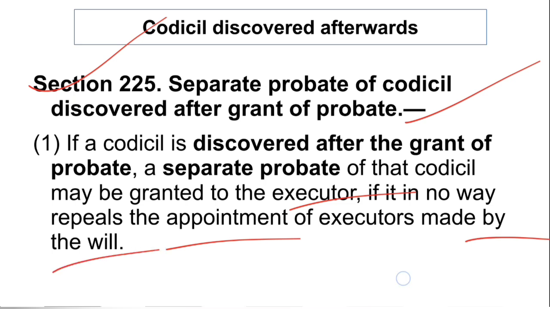So, if a codicil has been found, a separate probate can be granted, but there is a condition that it in no way repeals the appointment of the executors made by the will. So executors should be the same, only then can the separate probate on that codicil be granted.